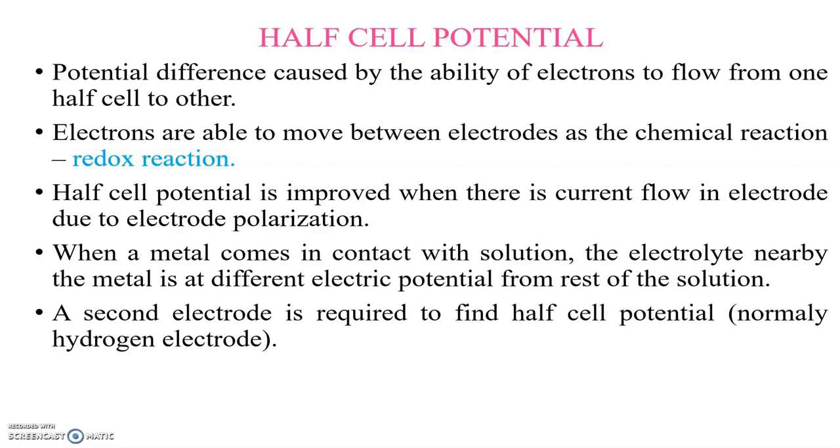The half cell potential is altered when there is a current flow in the electrode due to electrode polarization. When a metal comes into contact with a solution, the electrolyte near the metal is at a different electrical potential from the rest of the solution. A second electrode is required to find a half cell potential, and normally hydrogen electrodes are used.